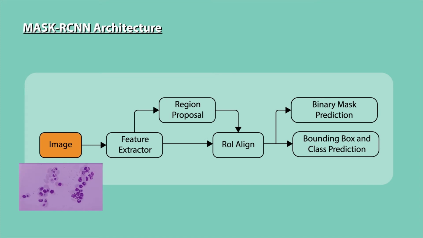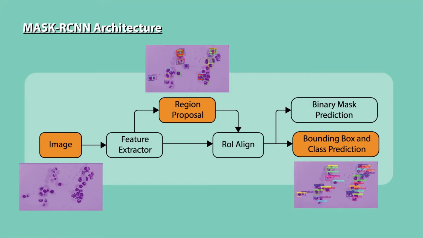Given an input image, the prediction primarily involves 3 stages. In the first stage, region proposals are generated. In the second stage, classifier heads are run on the region proposals to generate class probabilities and bounding box regressions. In the third stage, the mask head is run on the detections to generate a segmentation mask for every instance.